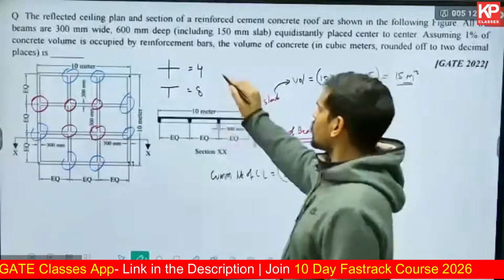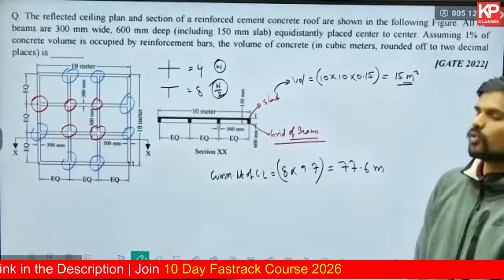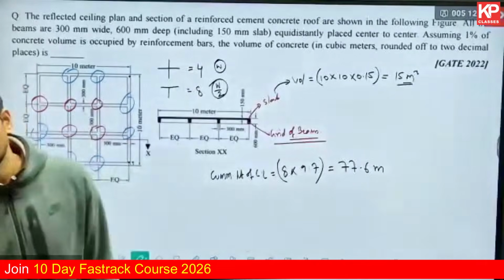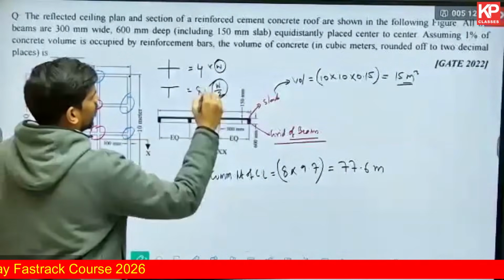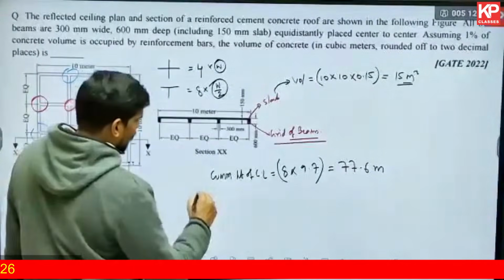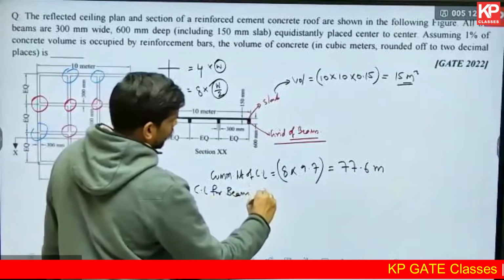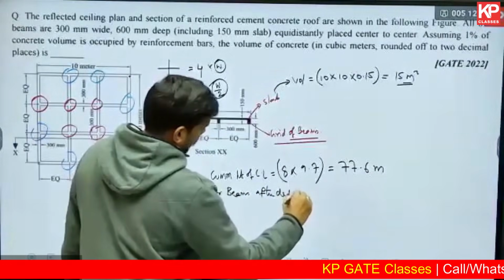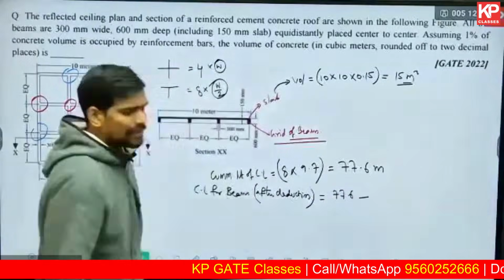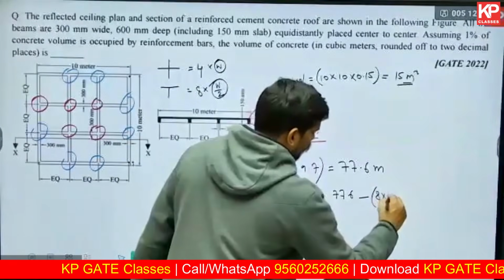So for every cross junction, the deduction is W. For every T junction, the deduction is W by 2. So what is the total deduction in terms of W? It is 4W plus 4W. What is the total deduction? 8 times the W, right? So 4 into W, 8 into W by 2. Center line for beams after deduction: 77.6 minus the total deduction, which will be 8 into 0.3.